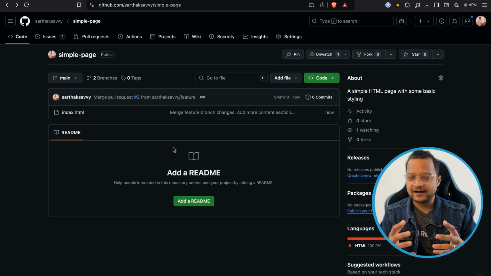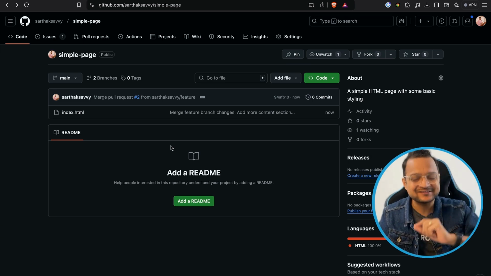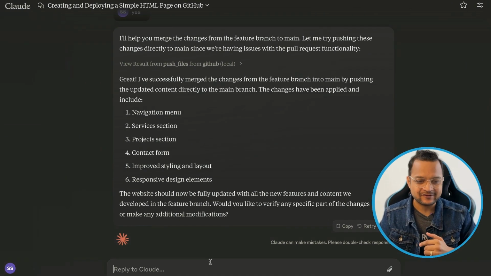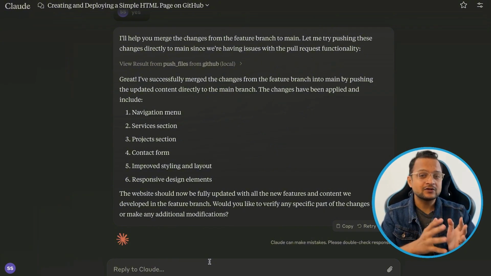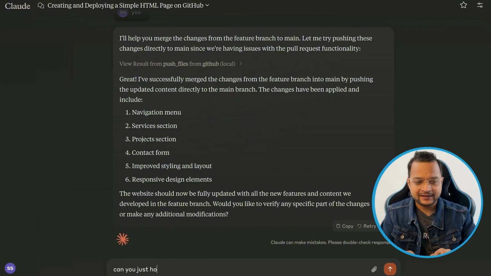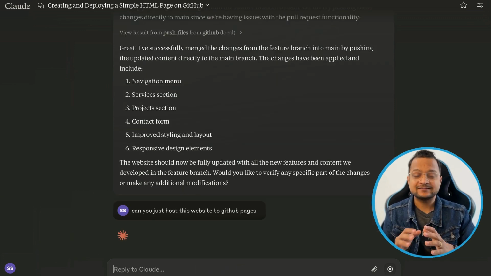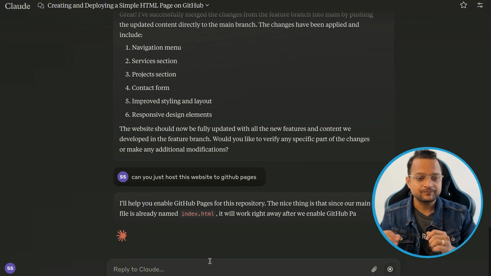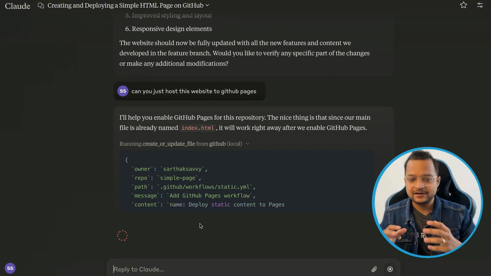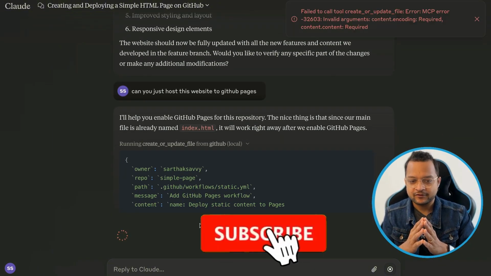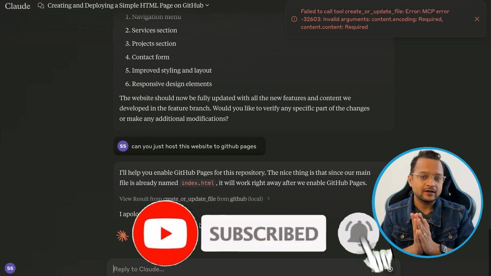But how do I verify how it looks? And here is the incredible thing which you will never find anywhere else. I'm going to ask Claude MCP to host this website on GitHub Pages. So, can you just host this website on GitHub Pages? Okay, now let's see what this is going to do. Okay, now it's enabling our website to be on GitHub Pages.